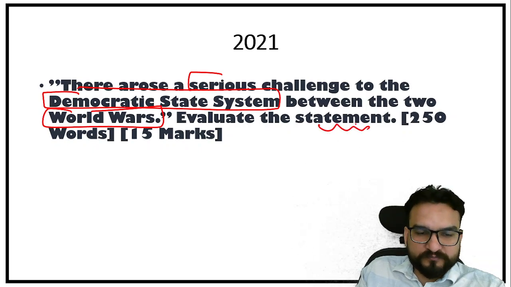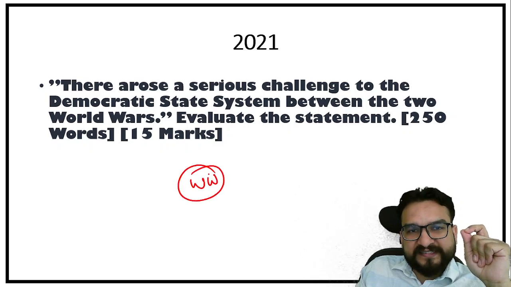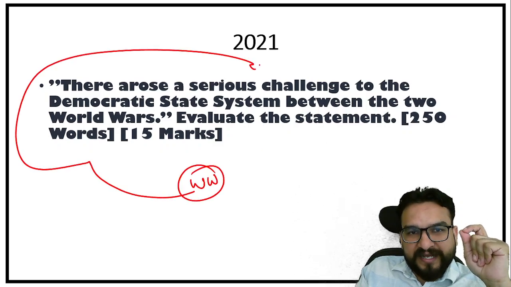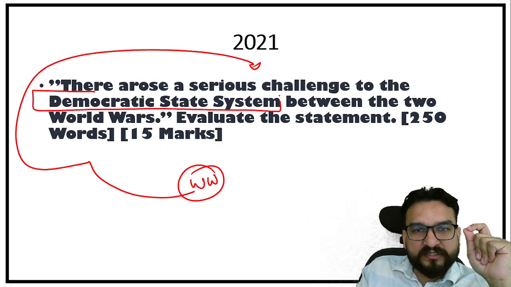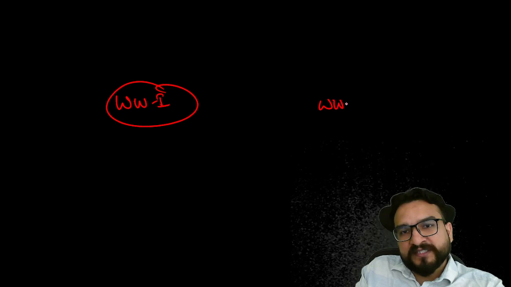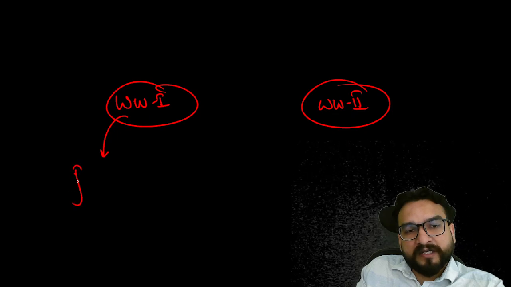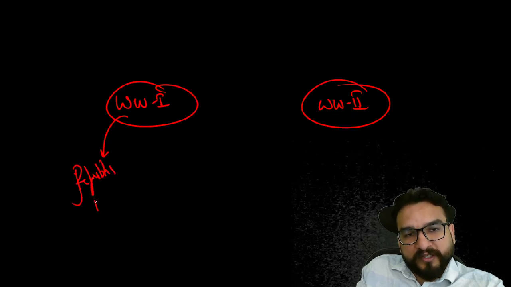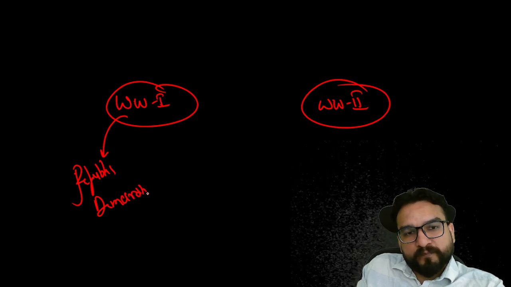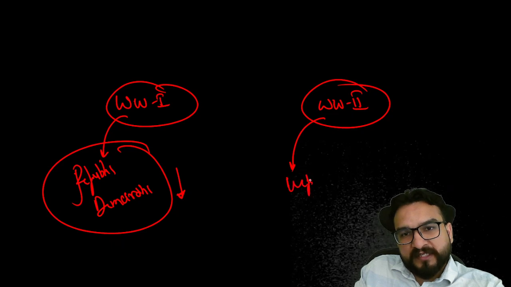Evaluate the system. What are they trying to ask over here? Again, the world war basically started. They are saying that these world wars happened because there was a challenge to the democratic state system. When you understand World War I and World War II, you will see that they happened after the fall of the republic or the democratic parties. The democratic parties fell in both the Weimar Republic and the Second World War.